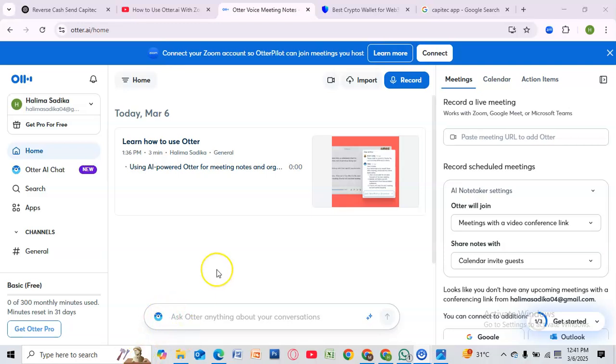Hey everyone, today I'll show you how to use Otter.ai with Zoom. It's very easy to do. For this, first open your browser and go to otter.ai.com.